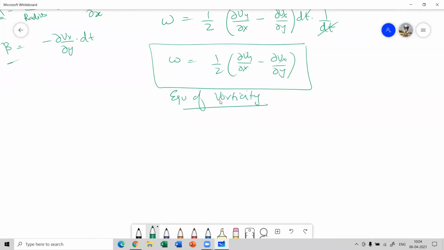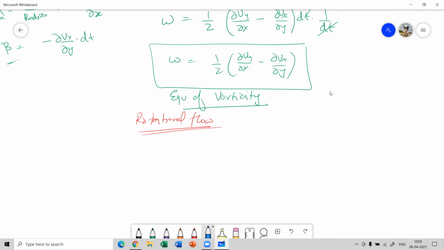Equation of vorticity, that is the rotational, and at the same time the fluid is transferred. It is being traveled from one point to another, and at the same time it is in circular motion, along with being deformed. The fluid is subject to an external force, where it is made to move in a circular motion, and the body of the fluid gets deformed. So it's called the equation of vorticity, or such type of flow is called rotational flow.